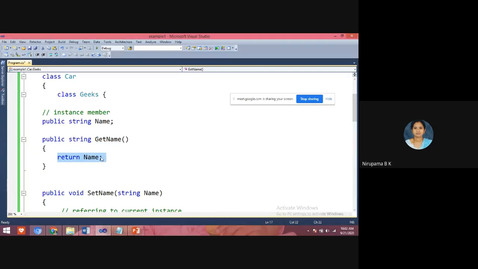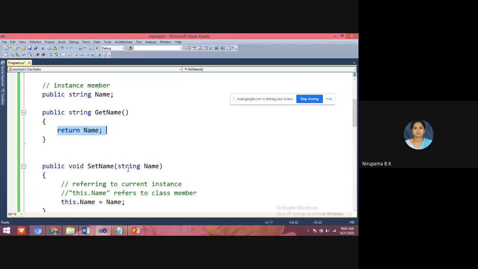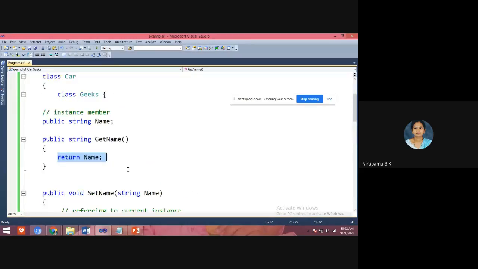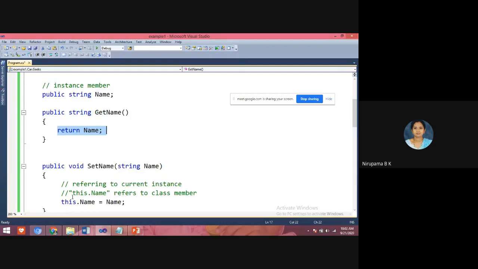Using this method, I am displaying the name, and here we are displaying it using the this keyword. What is the use of the this keyword, students? Anybody? Any answer?